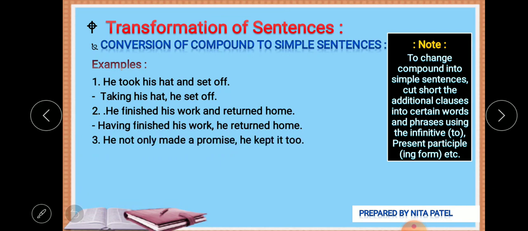Next, he not only made a promise, but he kept it too. Now two actions are there. The person made a promise and he kept it too. We can use besides making a promise, he kept it too.